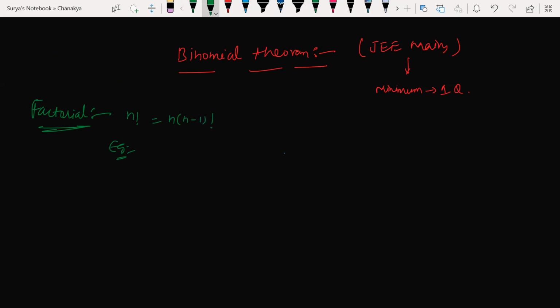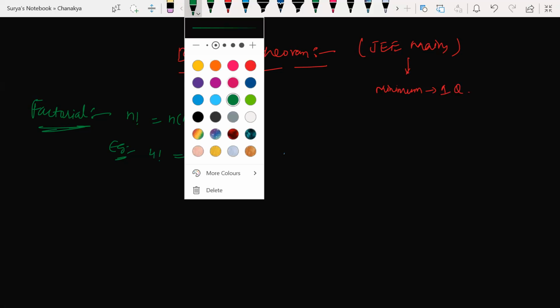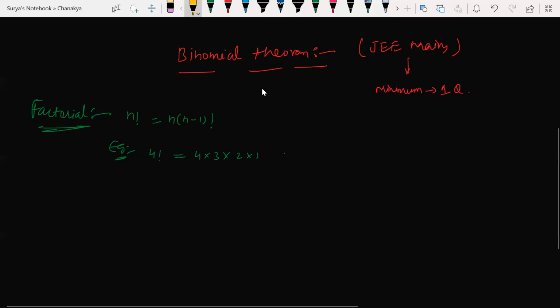Example, 4 factorial can be written as 4 into 3 into 2 into 1. Consecutive multiplication of natural numbers in descending order, that is what factorial is all about.